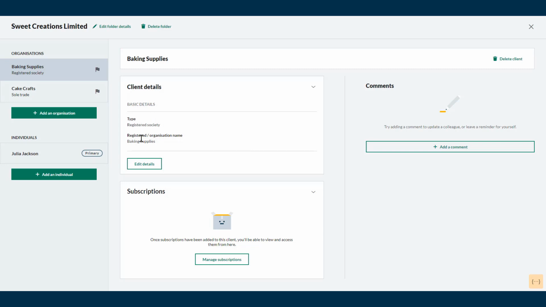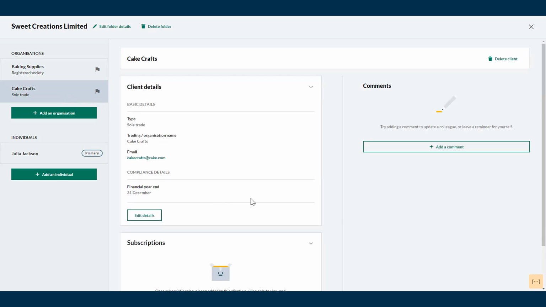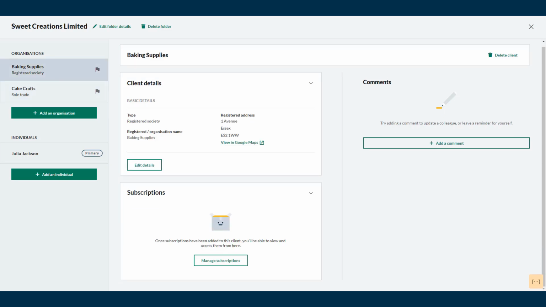Under Basic Details, you'll find the client's name and their contact details, and if you already added the client's compliance details, they will appear here as well. The subscription tile allows you to view and manage the client subscriptions and view any reports they might have. You can add subscriptions for accounting, payroll, and compliance. To add a new subscription for this client, select Manage Subscriptions.